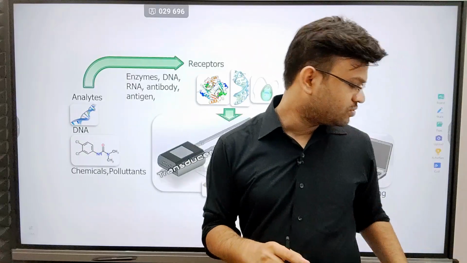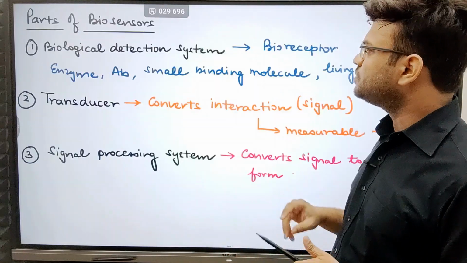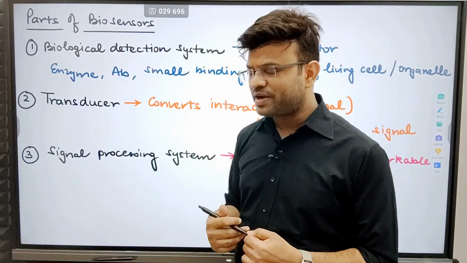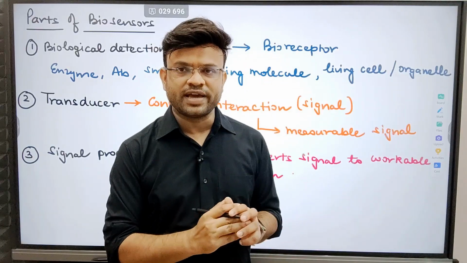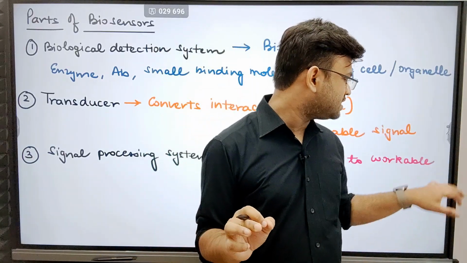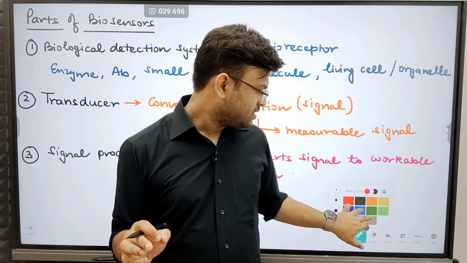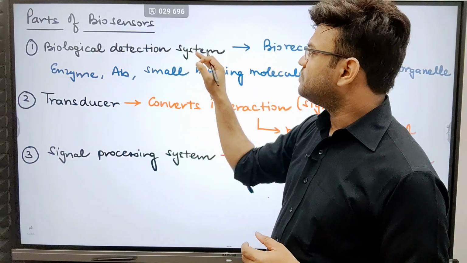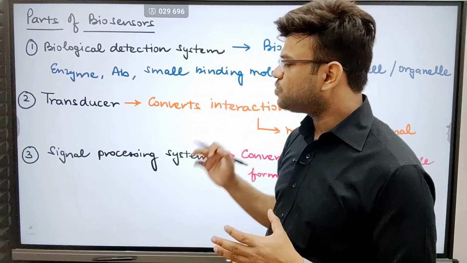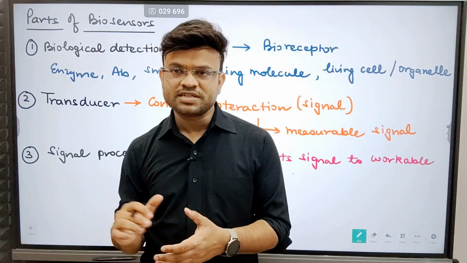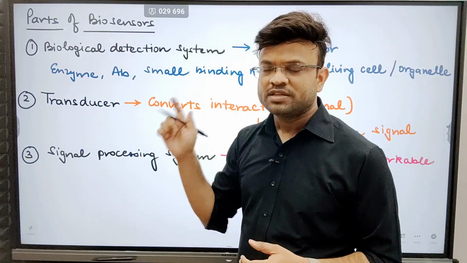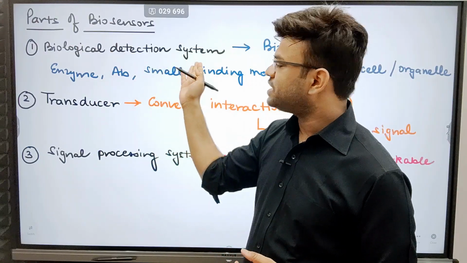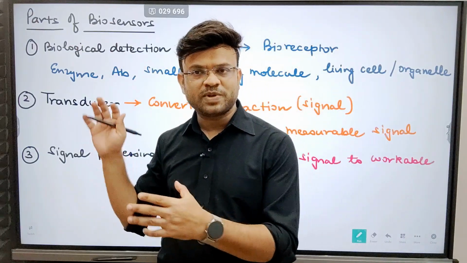Now let us move on to the next portion. What are the different types of biosensors? I have already explained it using a diagram. Now let us understand the theory that is connected with the biosensors. So, parts of biosensors. We are discussing the parts of biosensors. The first one is the biological detection system. I have already explained it to you.